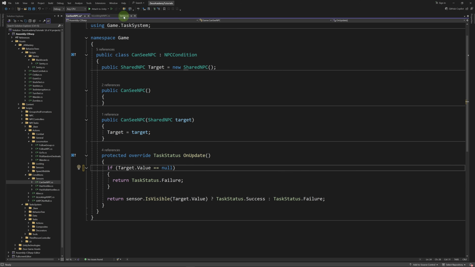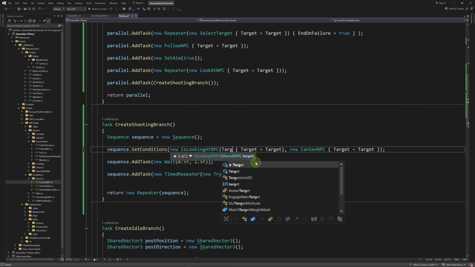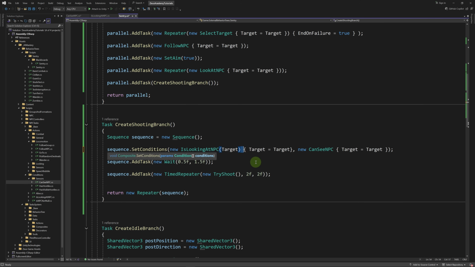So let's go to our Sentry. So here I'm just going to use the constructor with our target. This is a simpler syntax. No need to define the property between brackets. Yeah, that should do it. So the sequence will constantly check for these conditions.